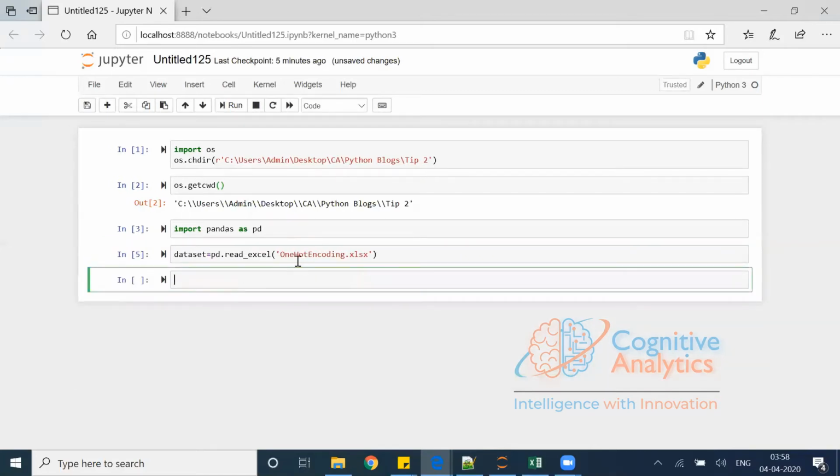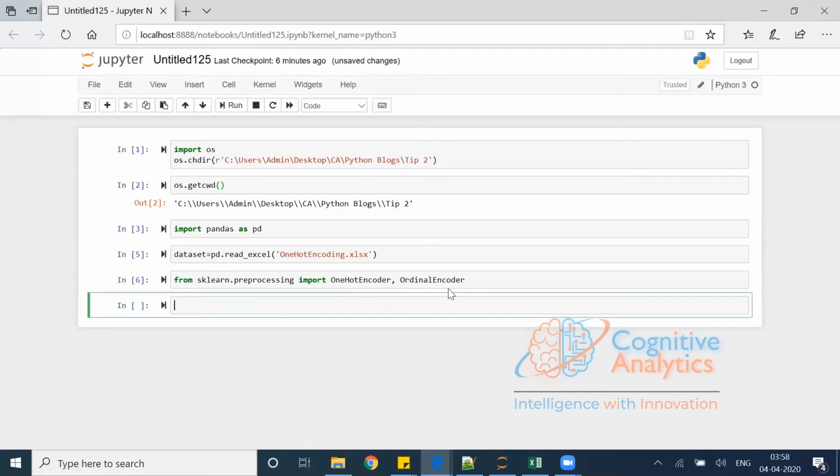Once that is done, I have to import a package from sklearn. So from sklearn.preprocessing, I have to import OneHotEncoder and OrdinalEncoder. These are the two modules I will import.